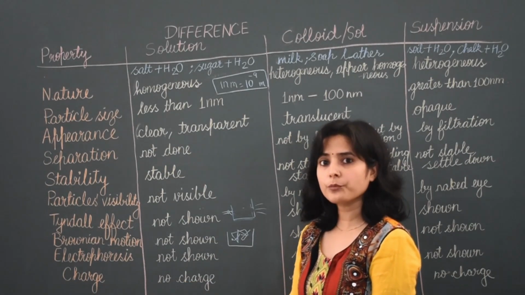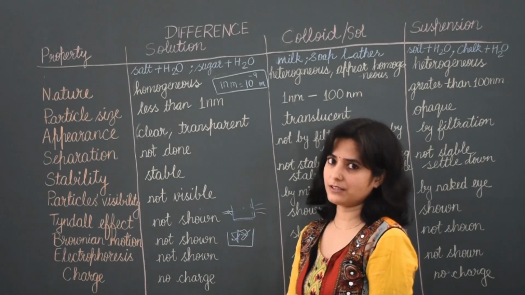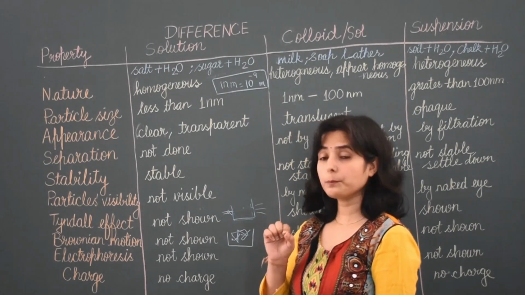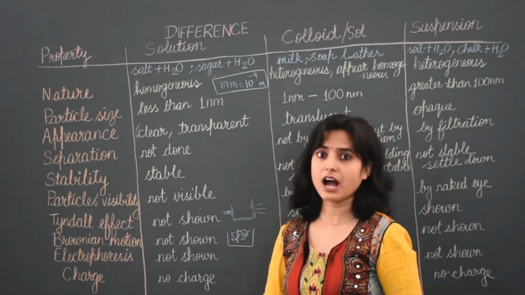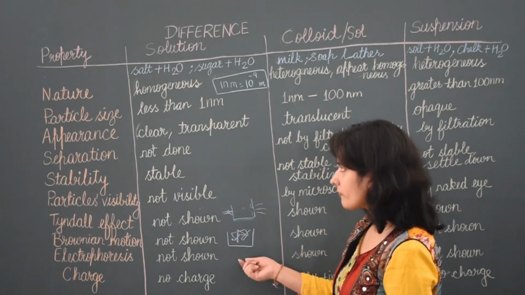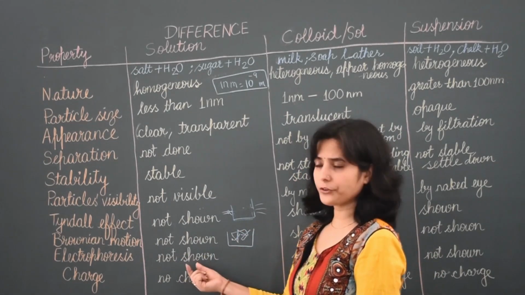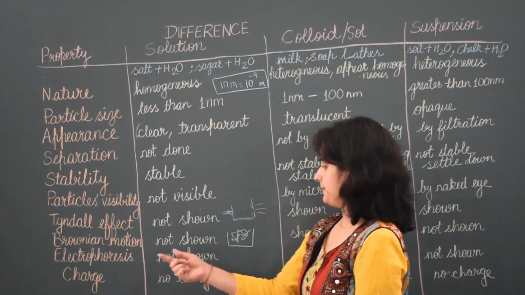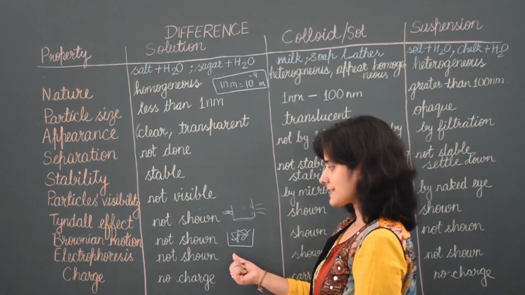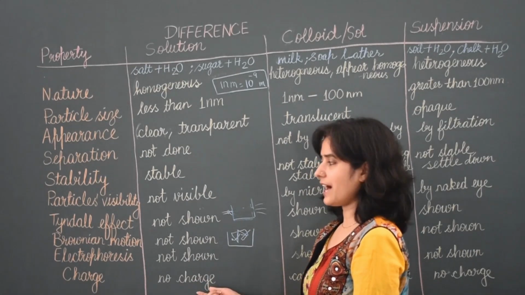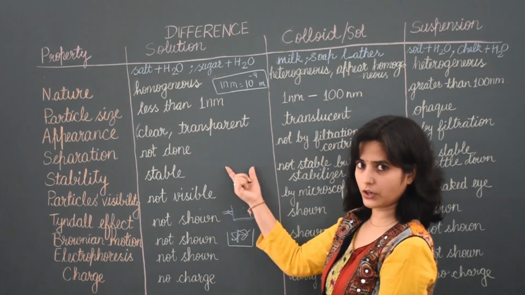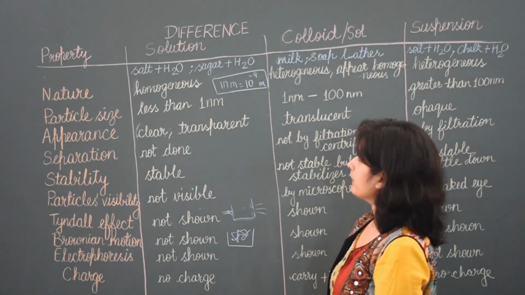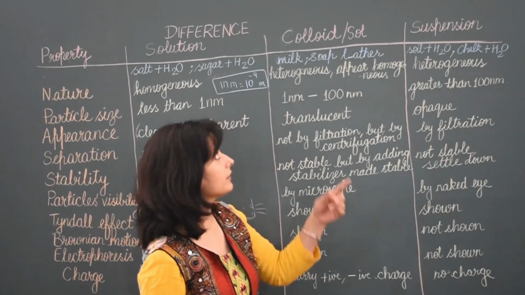Electrophoresis is movement of charged particles, or movement of particles due to charge. Here we take positive and negative charged ions or particles. In solution, electrophoresis is not shown. Last one, charge. Electrophoresis is not shown because no charged particles are present in solution. Is it clear? Okay.